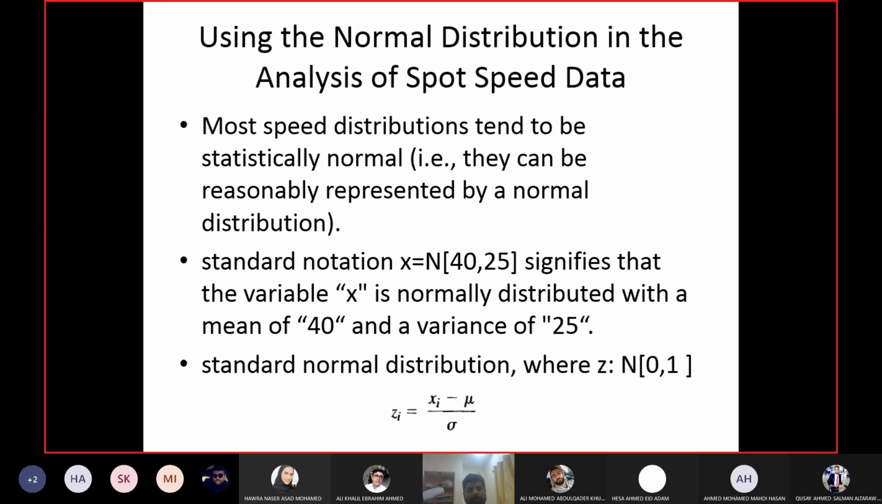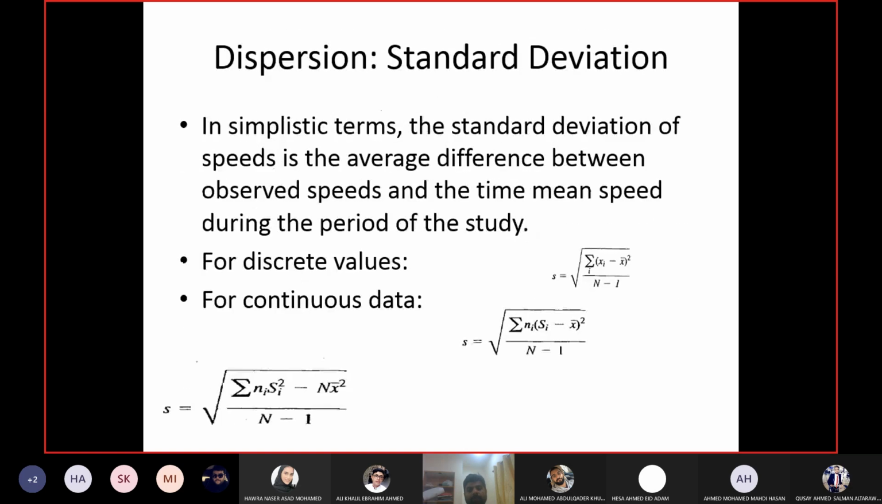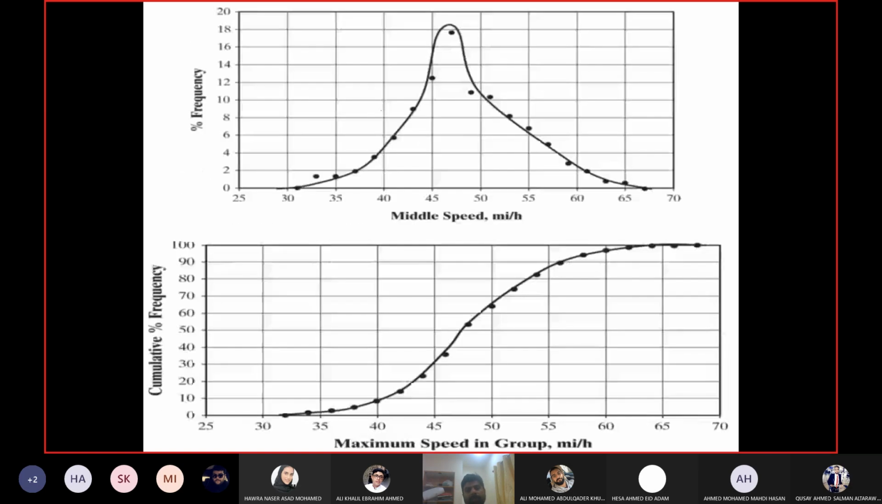Now, whenever we plot the frequency distribution data for spot speed, it follows normal distribution. Okay. Now, what is the normal distribution? I will tell you from the shape of the graph. So you see the frequency distribution data, the graph, for the spot speed data.